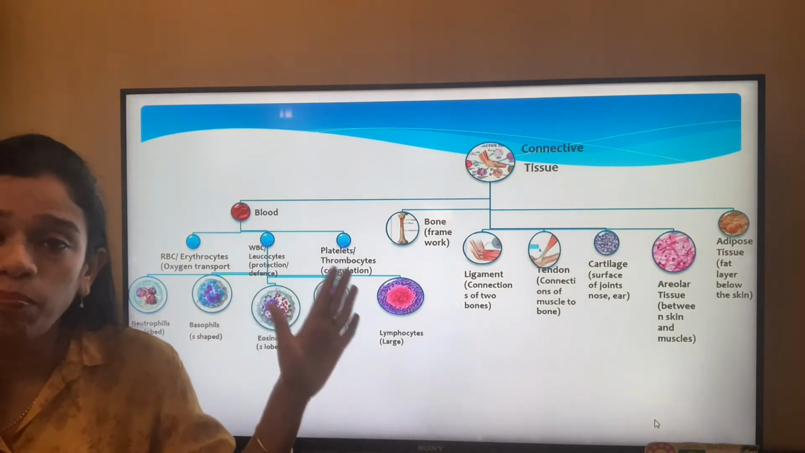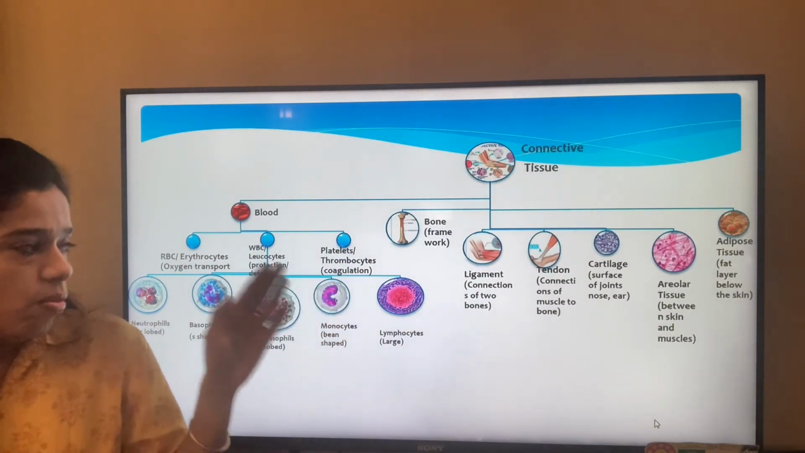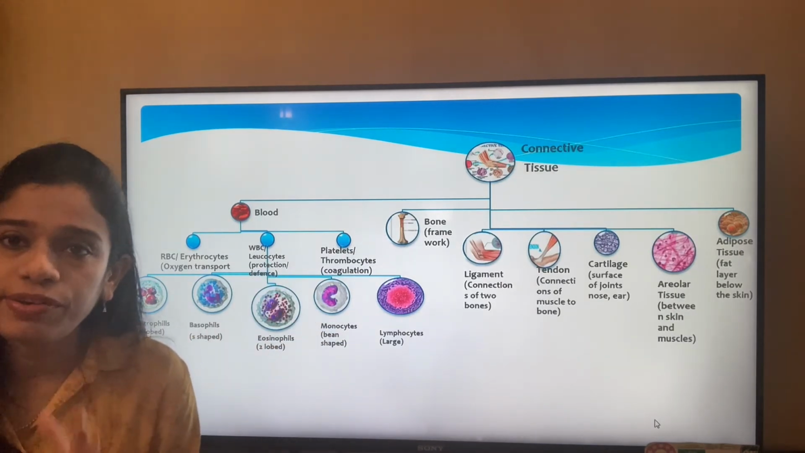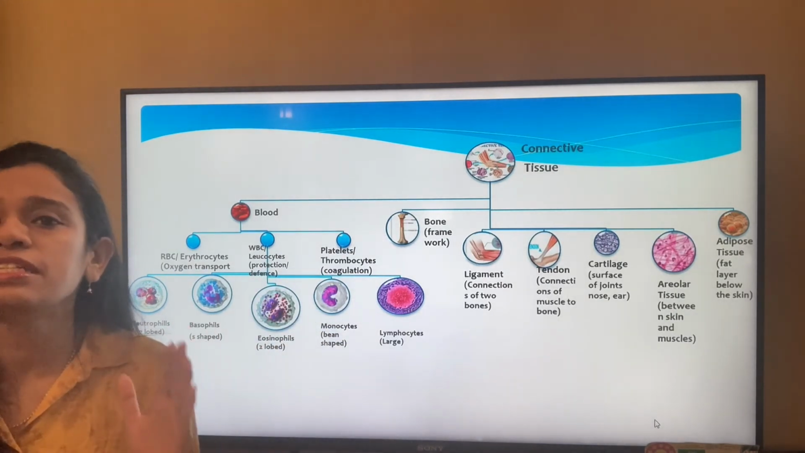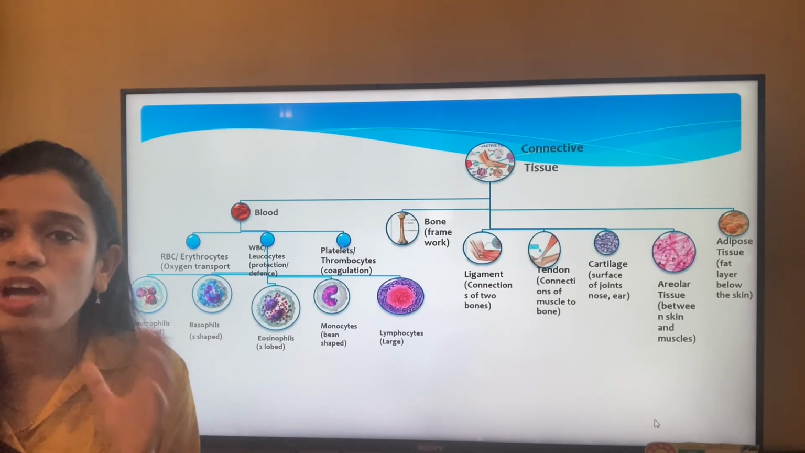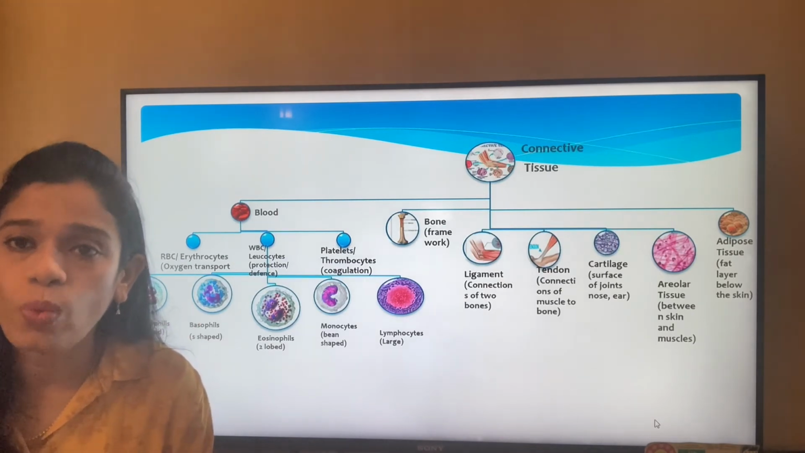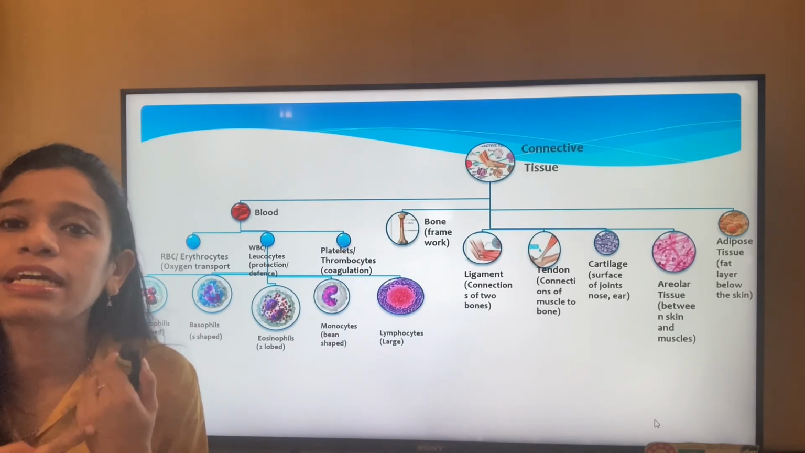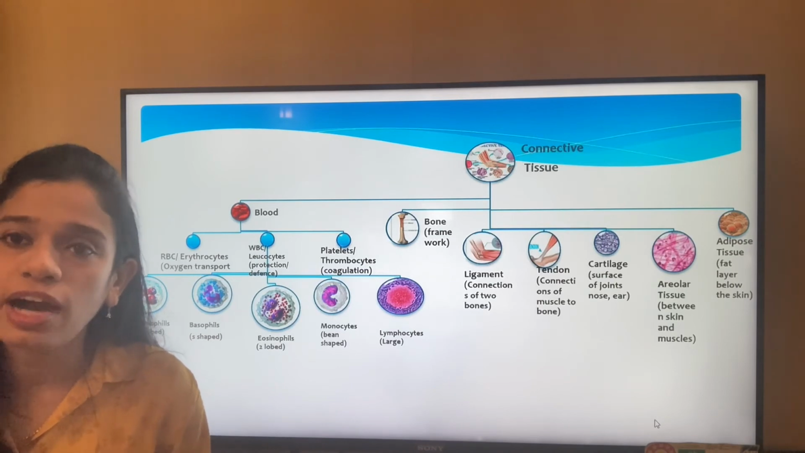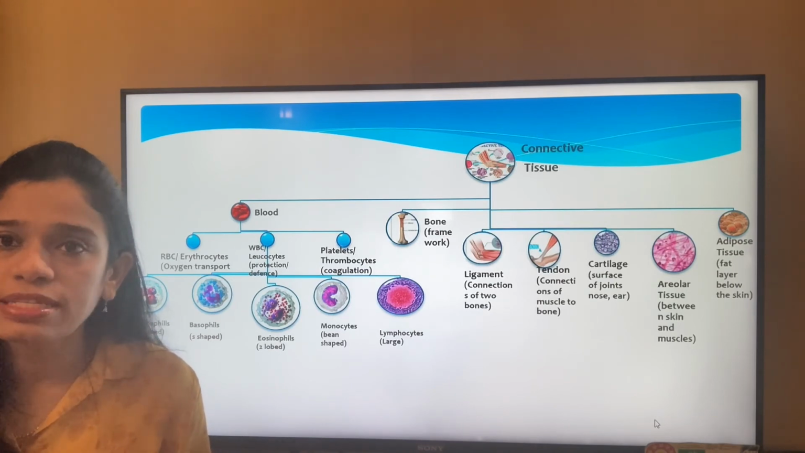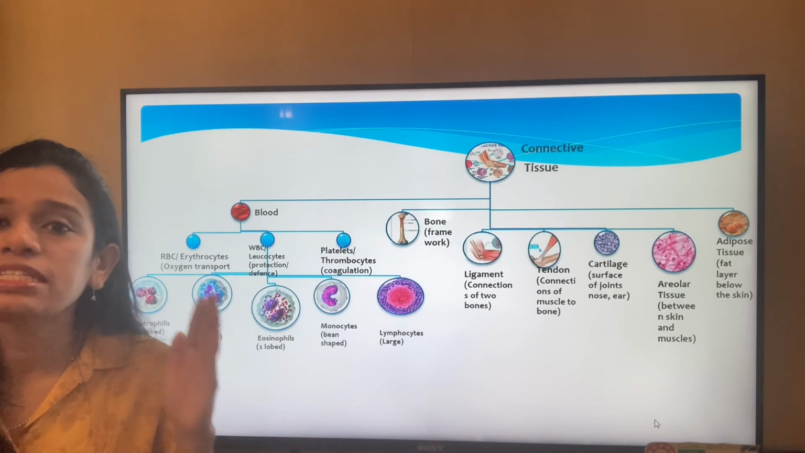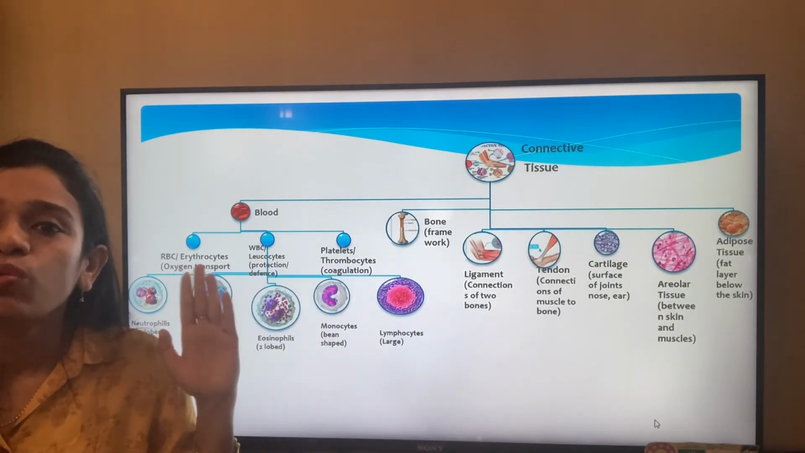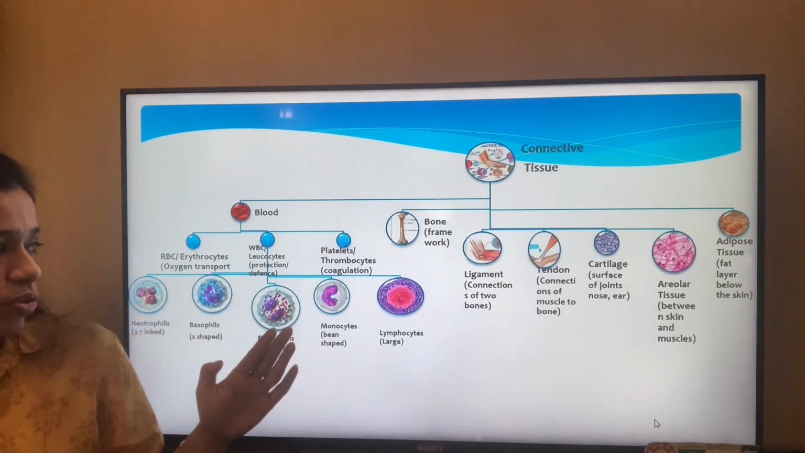And finally, the platelets or the thrombocytes. The blood platelets or the thrombocytes are an interesting feature. They are present in the blood and they help in blood coagulation. So what is blood coagulation? Supposedly suddenly we get a cut on our skin or we get a cut on our body. Immediately blood starts to ooze out. But it is the platelets which help in the coagulation or stopping of the blood flow.